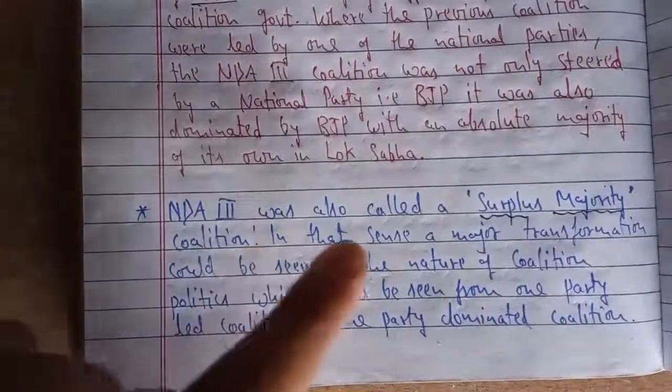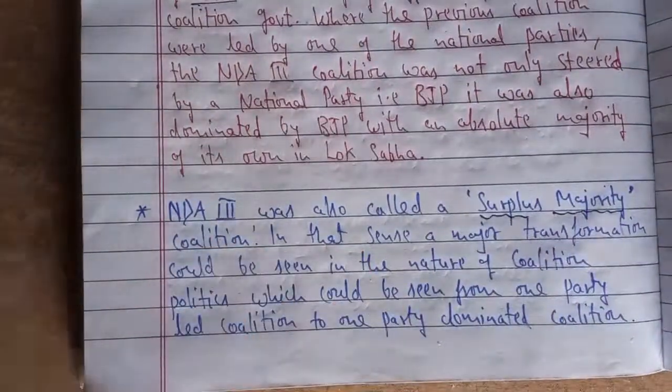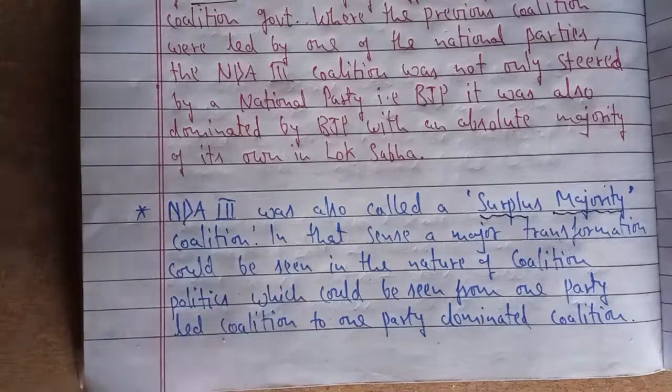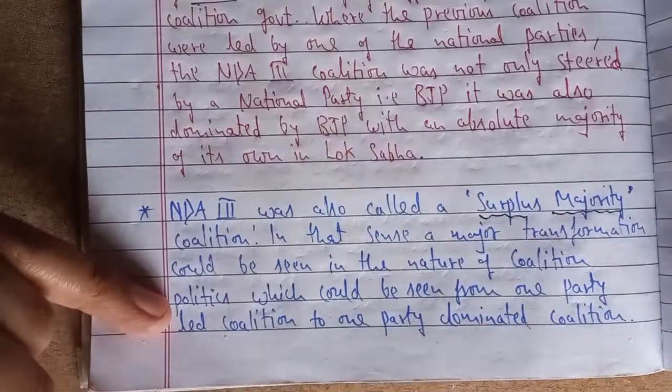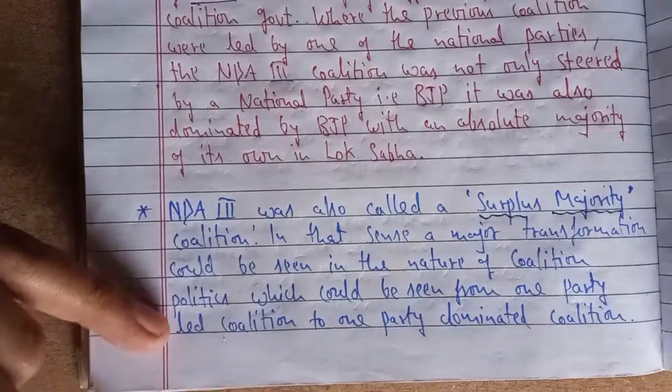Now, NDA 3 was also called a surplus majority. That is why this NDA 3 was called a surplus majority. Here BJP got an absolute majority of its own, that is 282 seats out of 543. But as an alliance, they got 336 seats. In that sense, a major transformation could be seen in the nature of coalition. So we can say there was a period of transition or transformation in the nature of coalition politics.